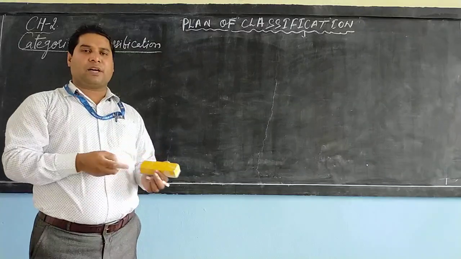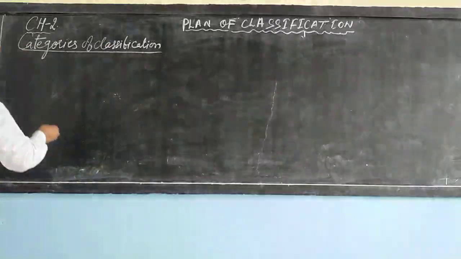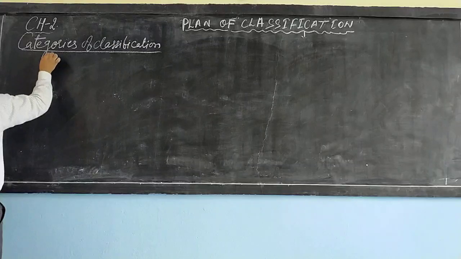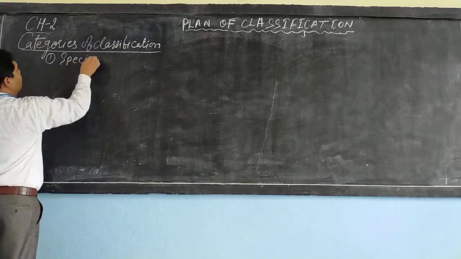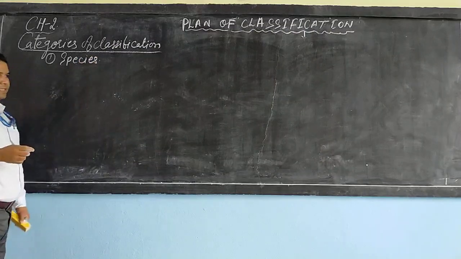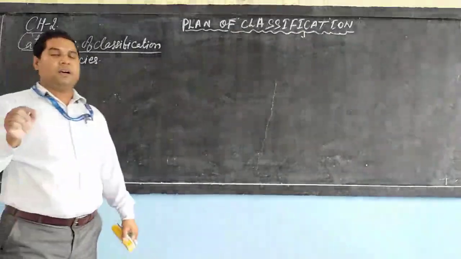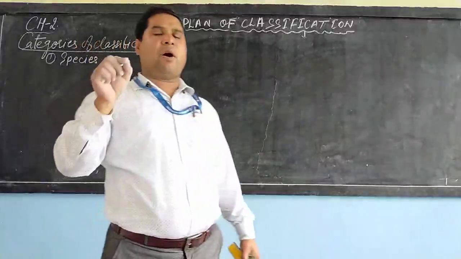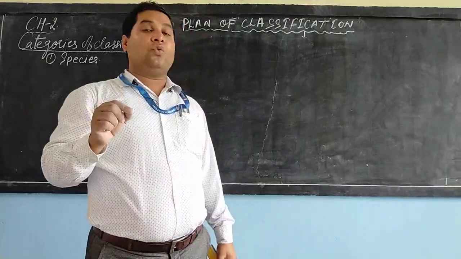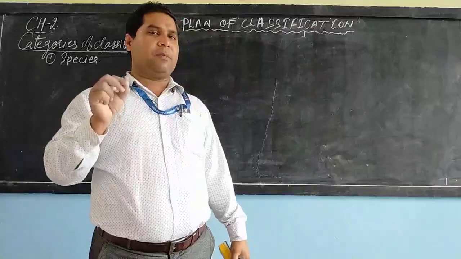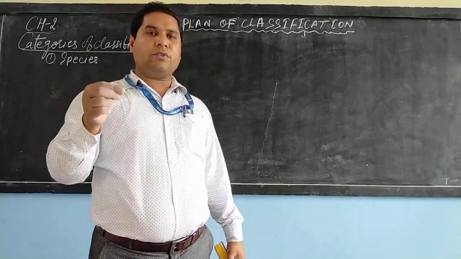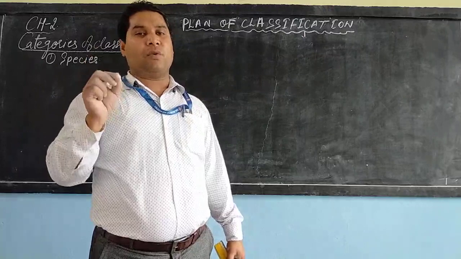So let us start with the species. What do you mean by the term species? Species means a particular type of organism which can interbreed among themselves and produce a fertile young one.